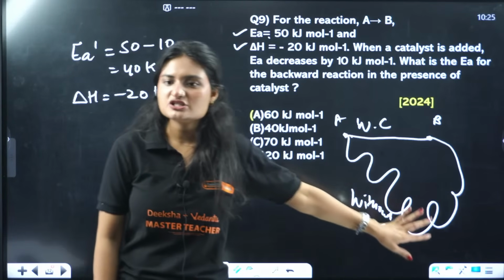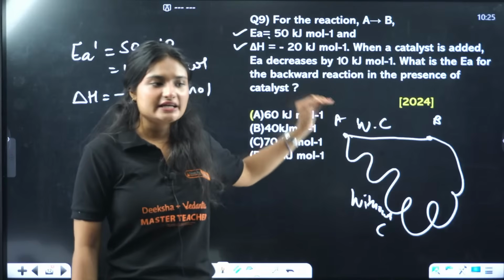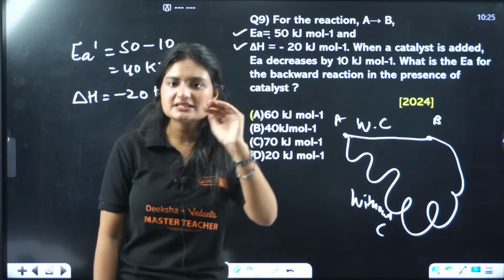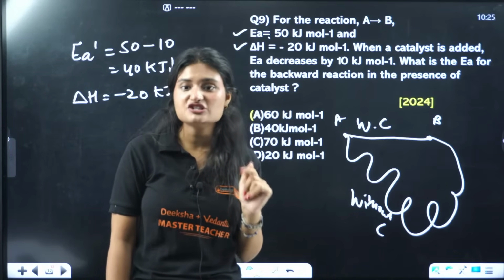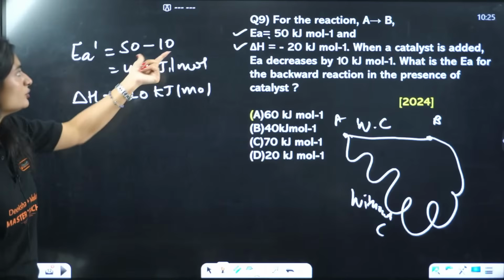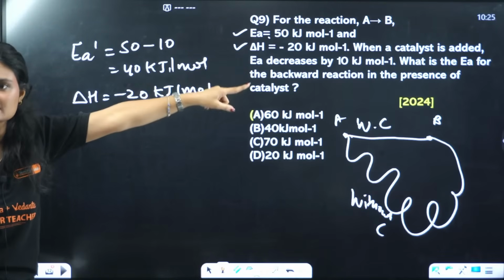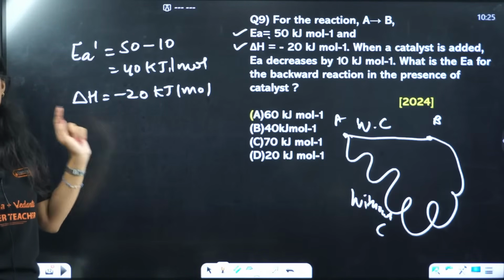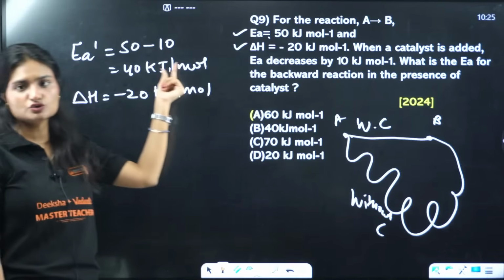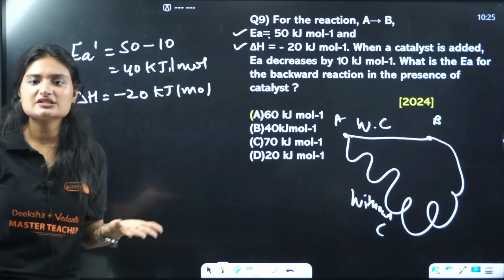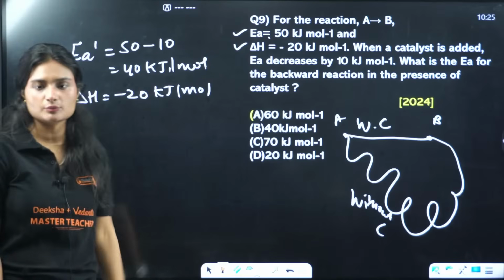Without a catalyst, the reaction takes much longer. If you add a positive catalyst, it generally lowers the activation energy. How much? In this case, it lowered the activation energy by 10 kilojoule. So your new activation energy is 40 kilojoule per mole. Okay?